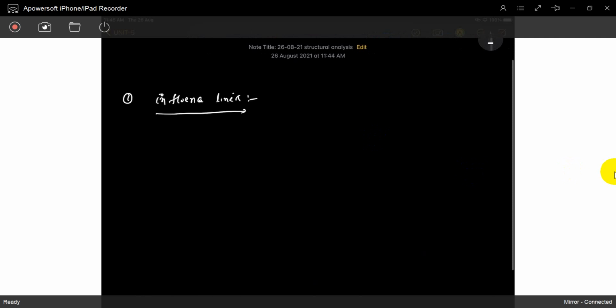Influence lines. So what exactly is an influence line? What is the exact definition of an influence line? No need for definitions. First you have to understand, then we can write down a definition. First you have to understand what influence is. So influence, how something is changing.